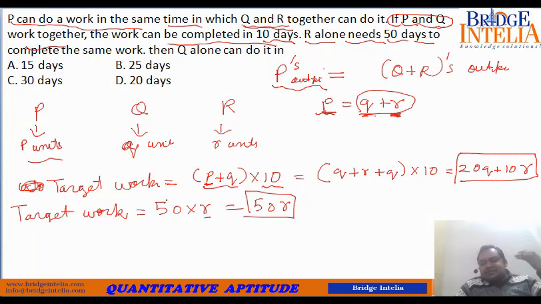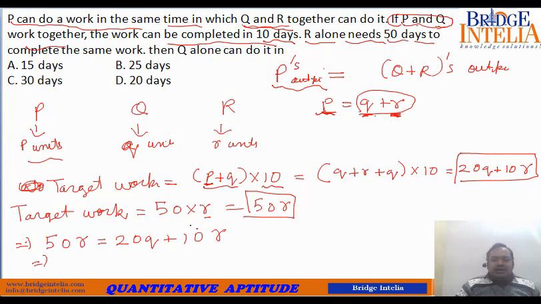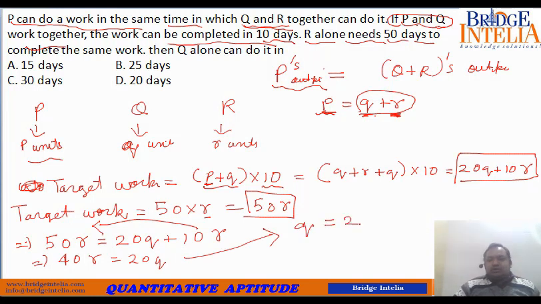They are completing the same work, so same work means same output. So 50r is equal to 20q plus 10r. If you bring 10r to this side, 40r is equal to 20q. So it is evident that q is equal to 2r.